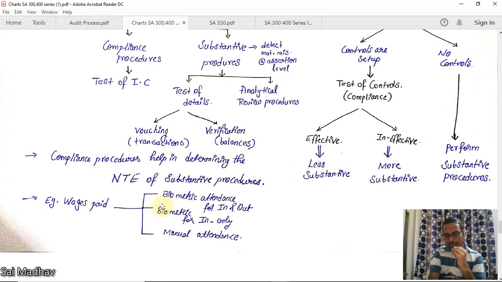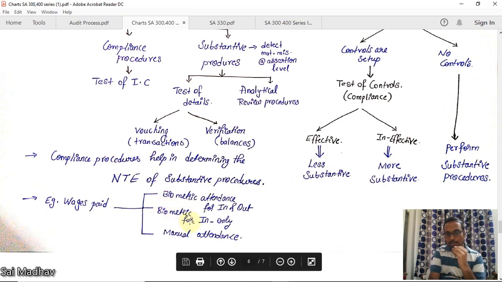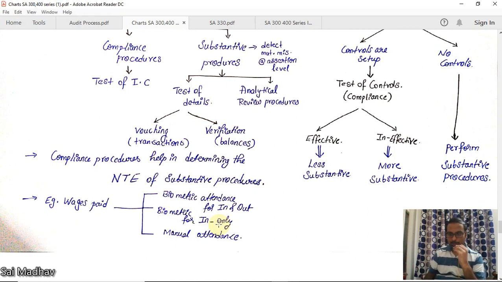Now, the second case, there is biometric for in time only. The worker is coming and putting biometric, but when he is going out, he is not putting out biometric. That means there is a possibility of the worker putting only in and going away. He will not work. So there are internal controls here also, but they are ineffective. Then you will be performing more substantive procedures. You will be performing more vouching, more verification, and more analytical review procedures there.